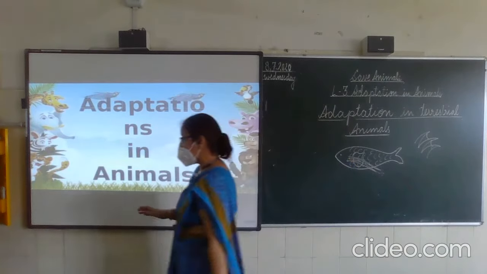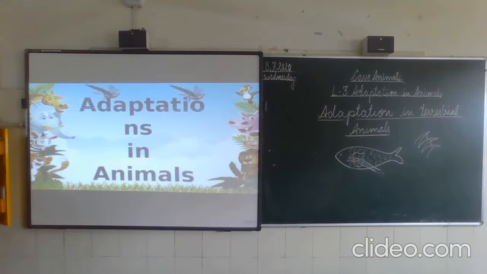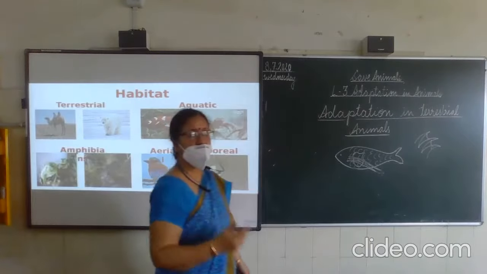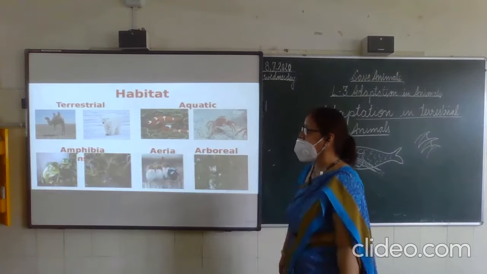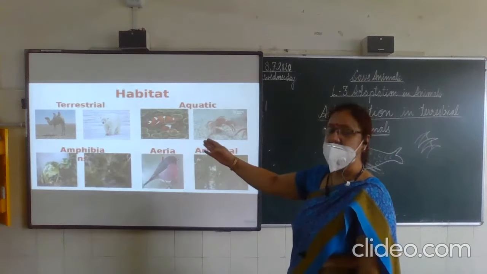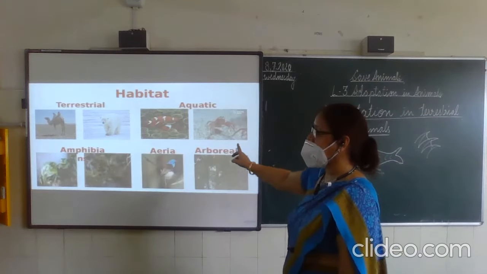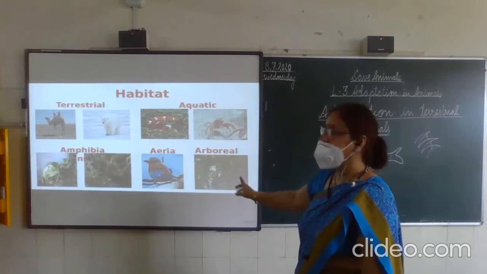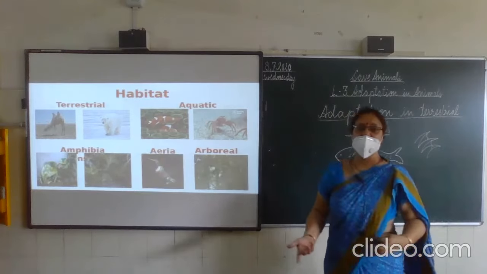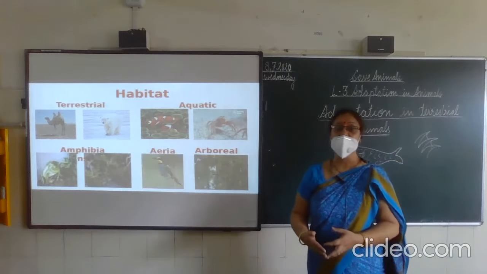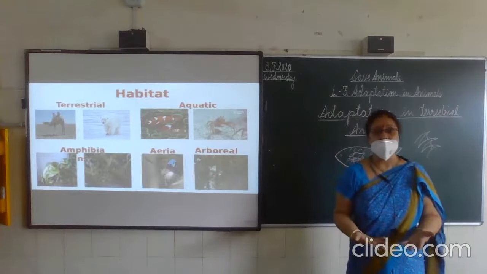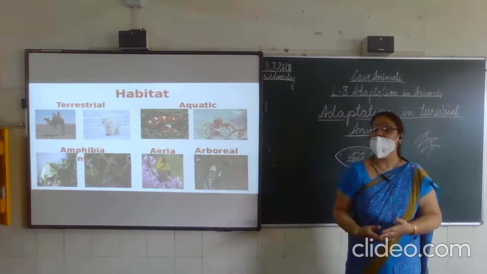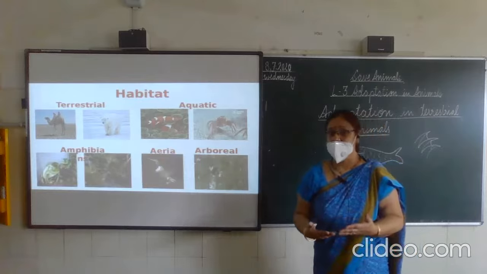So now second slide, revise. Habitat. I told you according to the habitats, animals are classified into terrestrial, aquatic, amphibians, aerial and arboreal. Terrestrial means land animals. In the same way, for plants, the plants that grow on land are known as terrestrial plants.